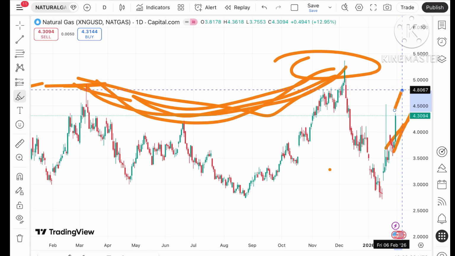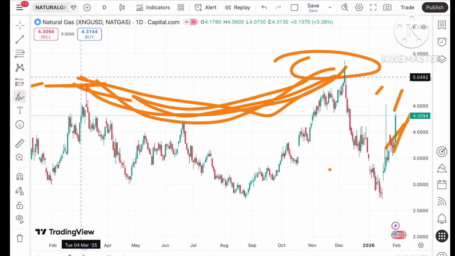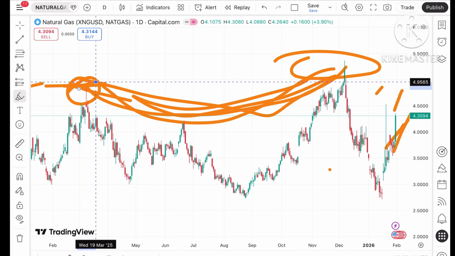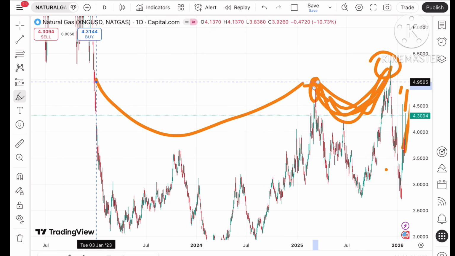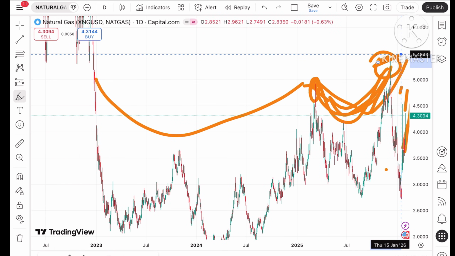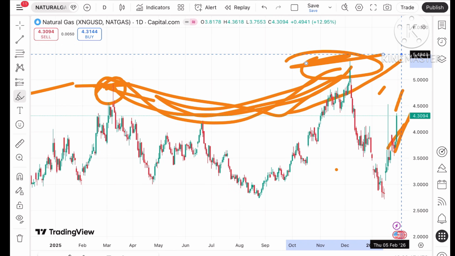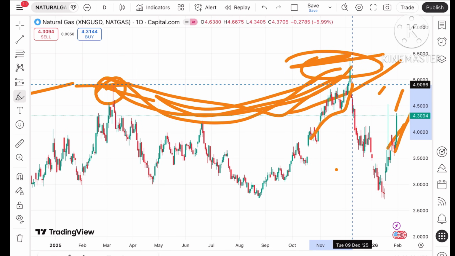From there a probability of going towards 4.8. From there a level of 4.9 can be seen, and if the price sustains this level, the bigger pattern will form and chances of crossing 5.3 can be seen. Okay, this is for the information on what can happen in the weekly chart, only when the price keeps moving up to 4.9.